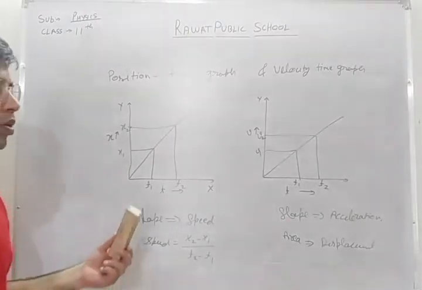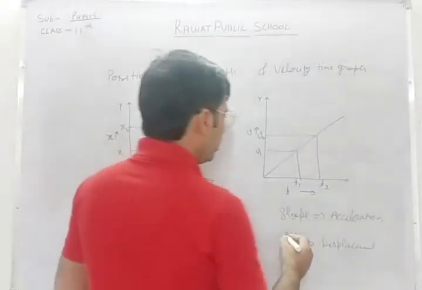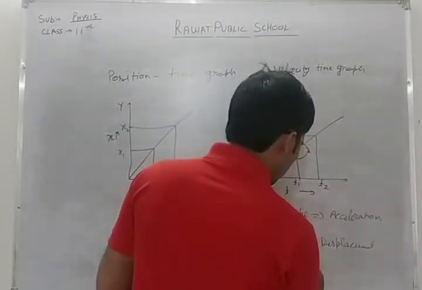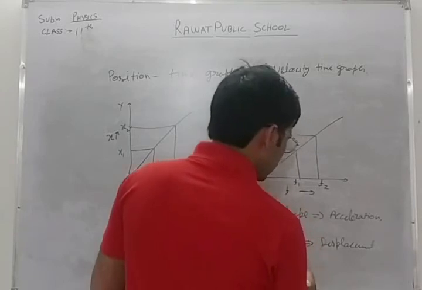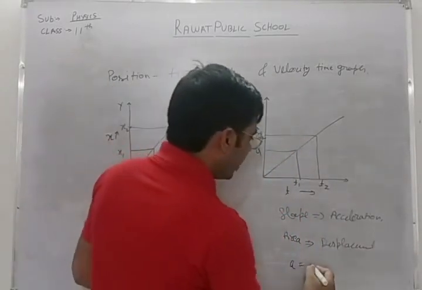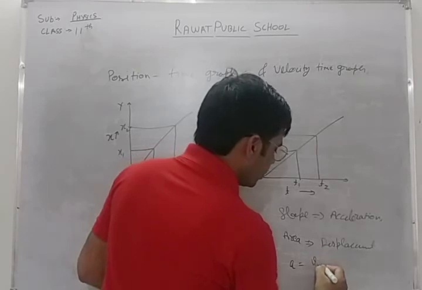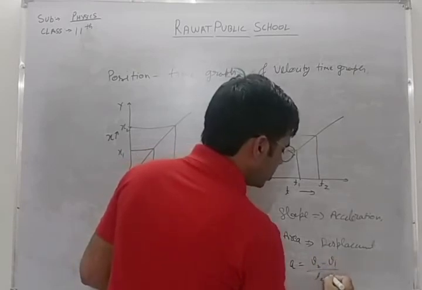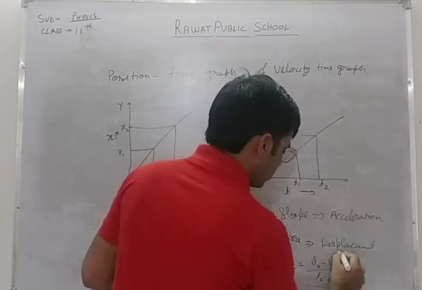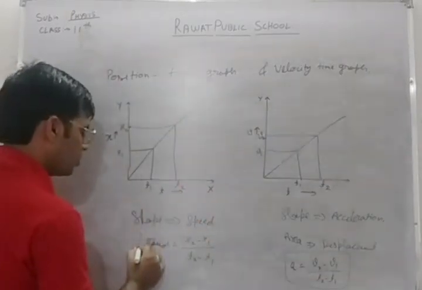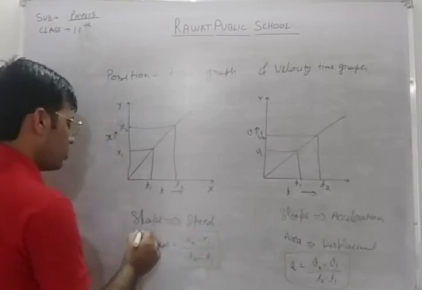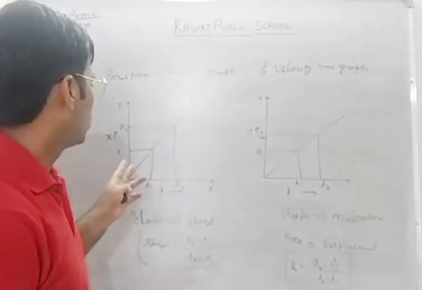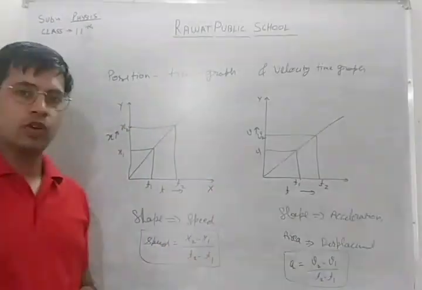This is the slope of the position time graph. Same way for the velocity time graph, slope is acceleration. It is represented by small a, and it is V2 minus V1 divided by T2 minus T1. So this is the position time graph and this is the velocity time graph.